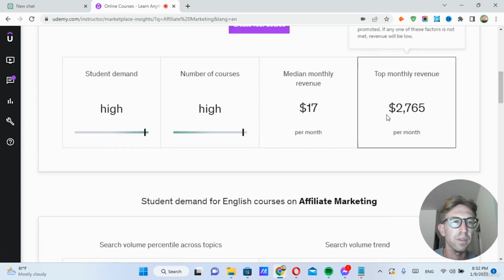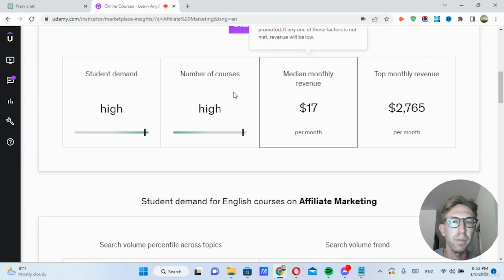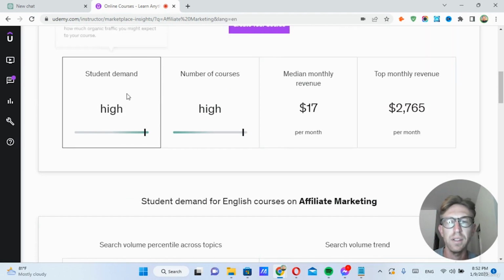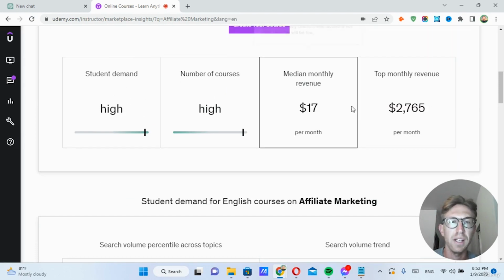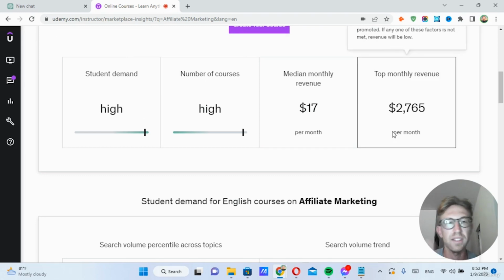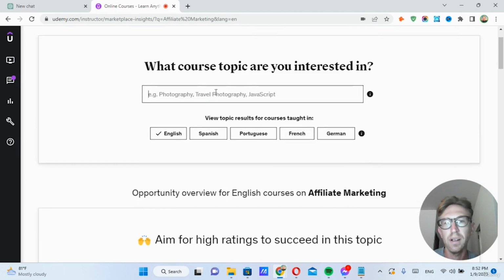So here we can scroll down. You can see $2,700 per month. Again, student demand high, number of courses high. And here's the median monthly revenue, $17 per month, which isn't very much. That's kind of right in the middle. If you have a top ranking course, you can be making a lot more than that.